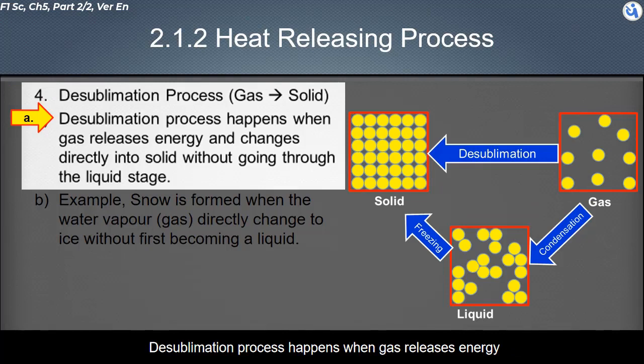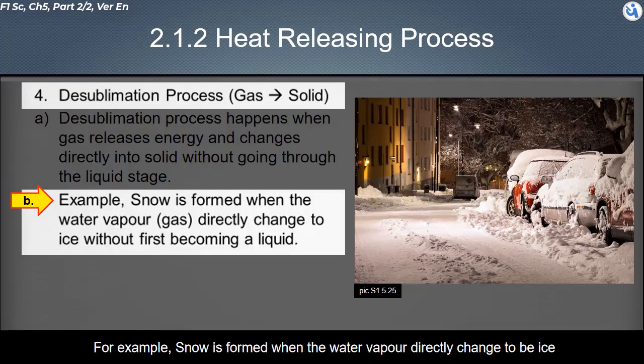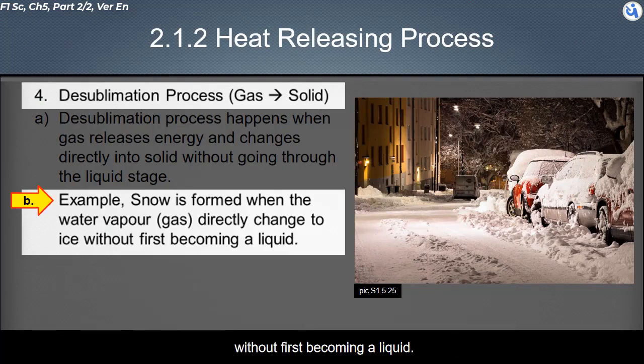Desublimation process happens when gas releases energy and changes directly into solid, without going through the liquid stage. For example, snow is formed when water vapor directly changes to ice, without first becoming a liquid.